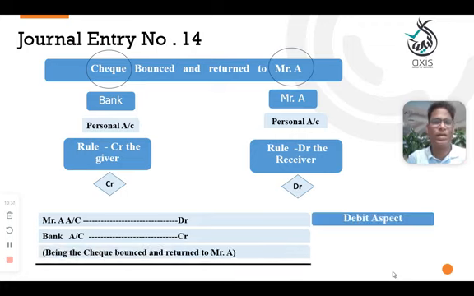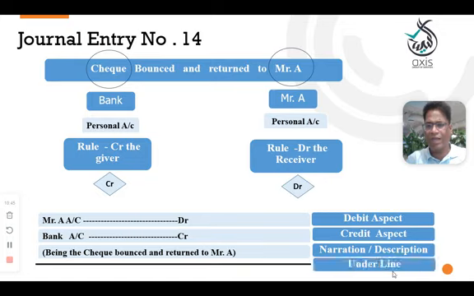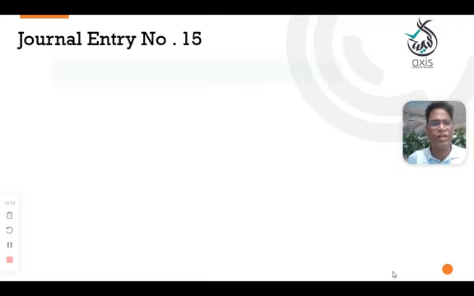The debit aspect is Mr. A because Mr. A is the receiver, and the credit aspect is the bank. Here, the bank is the giver, and then the narration, description, and underline. So these are the entries.